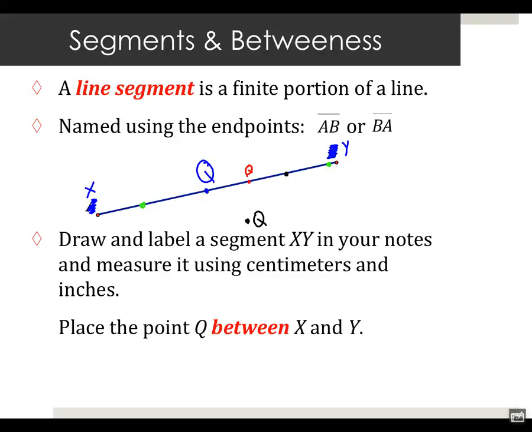However, if I propose this problem the other way around and I asked you to list all the people between these two, some of you would list those people back behind because your views of between here and between here are different, and we can't have differing views. So, how are we going to define between for this? What makes one point between two other points? In other words, what makes Q between X and Y? And some of you have said this already, but I need to hear somebody say it again.